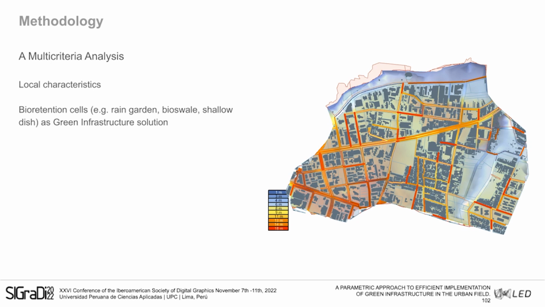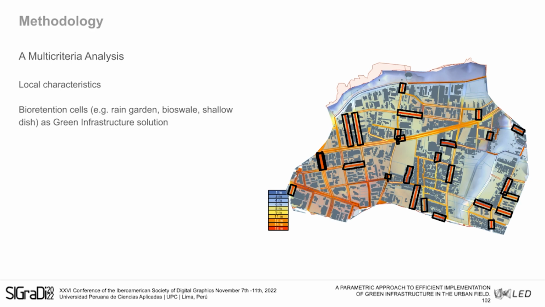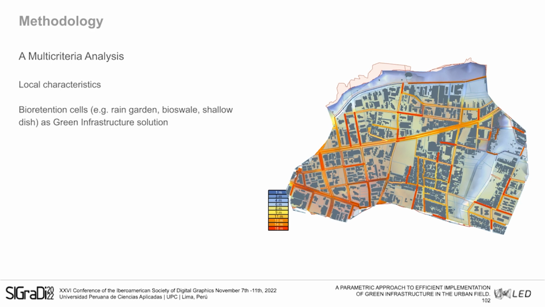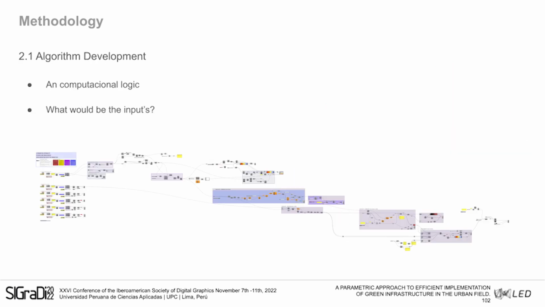Our approach was based on a multi-criteria analysis that considered local characteristics and the green infrastructure conditions as parameters for the algorithm. For this study, bioretention cells were the selected green infrastructure solution. This was mainly because they can be adapted in small areas and help to manage the volume and quality of the urban runoff. So we first composed and structured a computational logic, trying to interrelate measurable urban parameters.